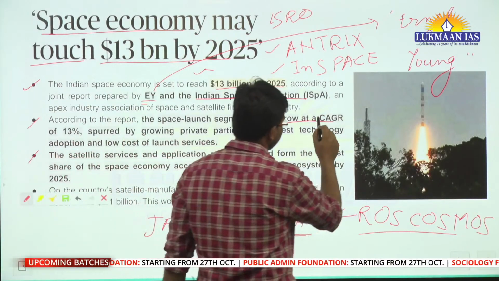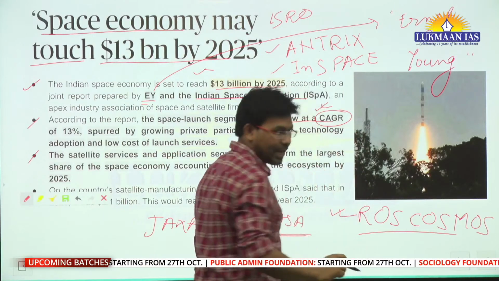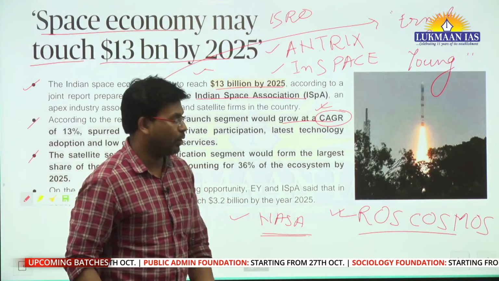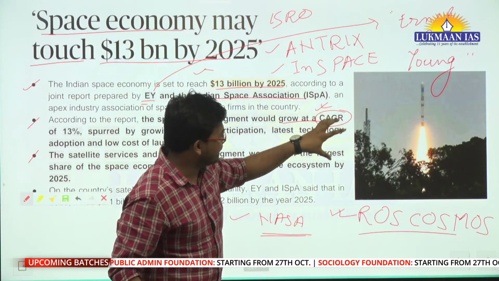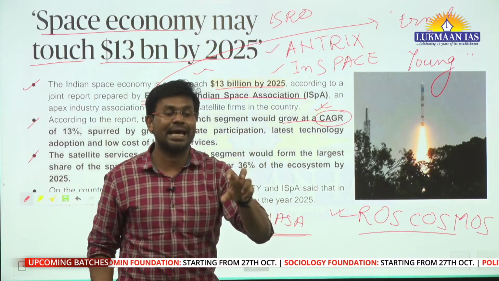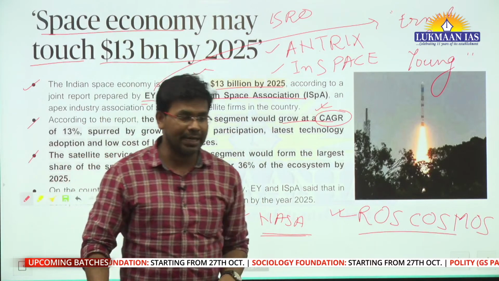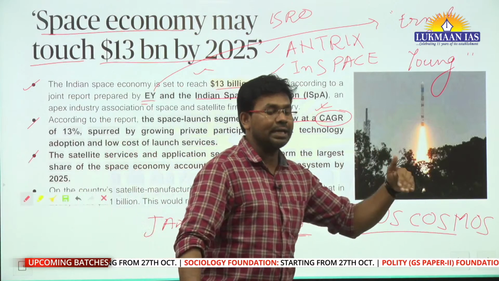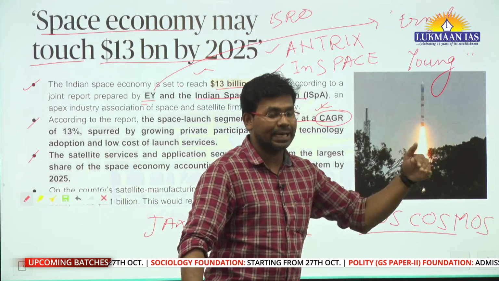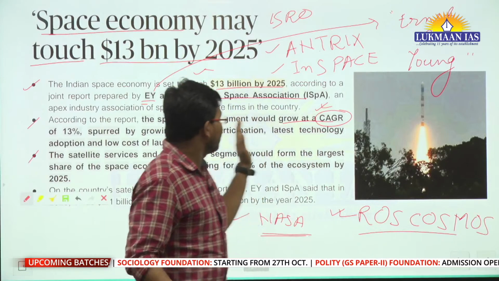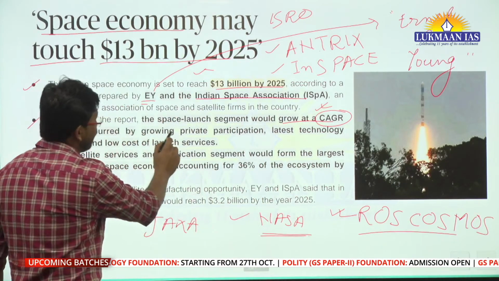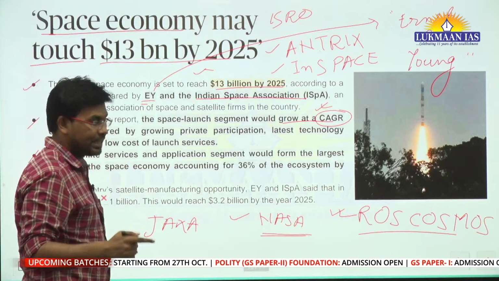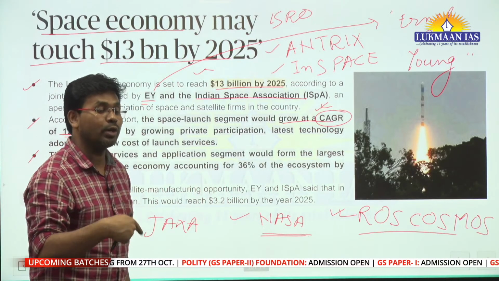What do we mean by CAGR? CAGR stands for compounded annual growth rate. This is a kind of ratio in the financial analysis of a company or a sector. It talks about the rate on a year-on-year basis at which a company or sector is growing. So it says that the space launch segment would grow at a CAGR of 13%.